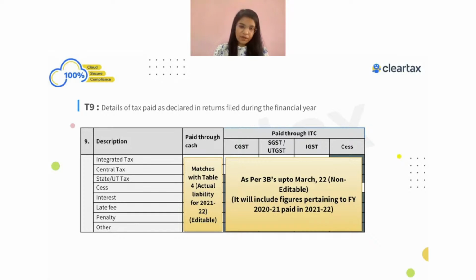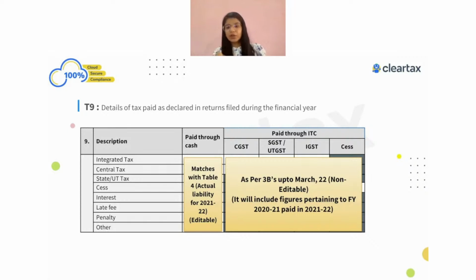And here we also have one more column called tax payable. So under the tax payable, you will only have the liability related to the current year paid in the current year. But when it comes to taxes paid, it may have the tax liability related to the current year paid in the current year plus tax liability related to the previous year paid in the current year. Both of that would obviously be there. So here you will see the differences, but that is okay. You will always see a difference over here, but you don't have to worry about it.